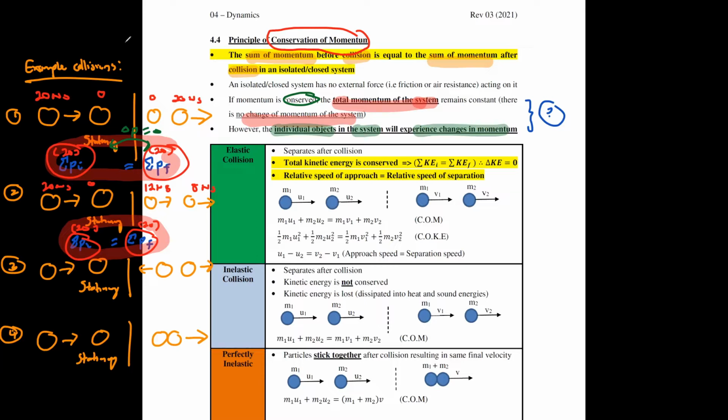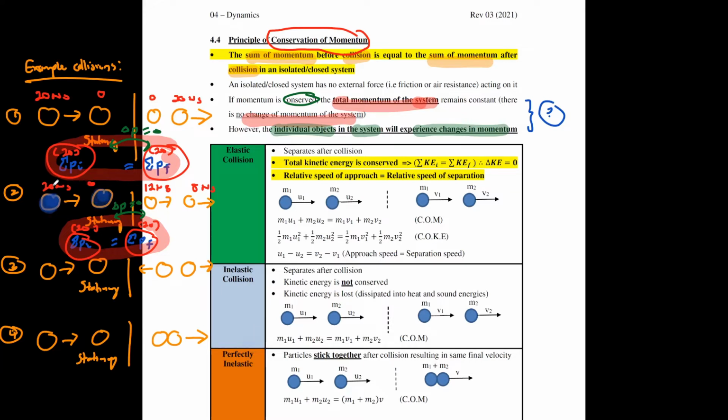So if I look at the second example, this one here, you will see that the momentum is still conserved before and after collision. The change in momentum is actually 0. But what I want you to see is the momentum of the individual objects. The system here consists of two objects, right? This first sphere and the second sphere.